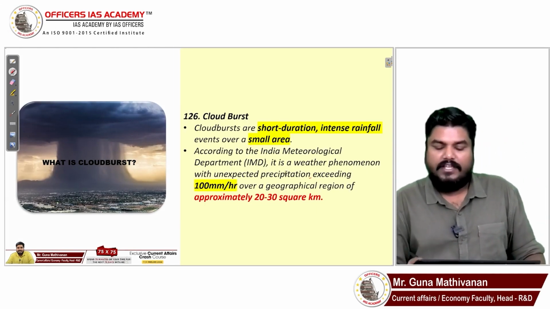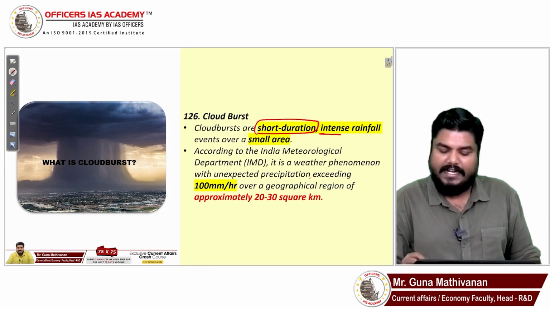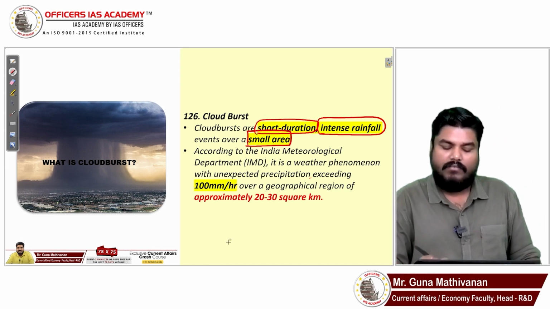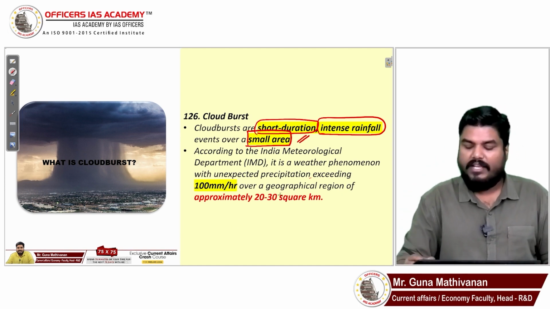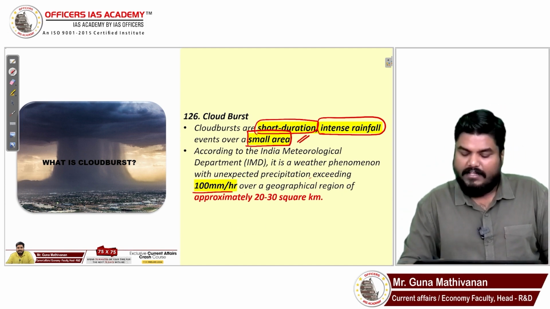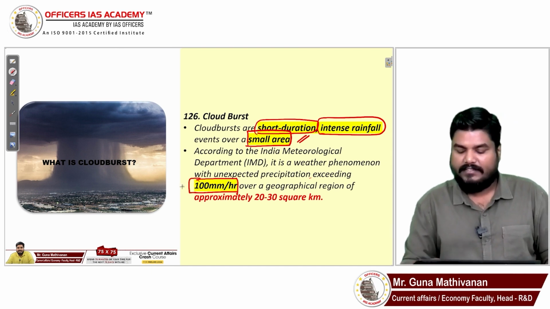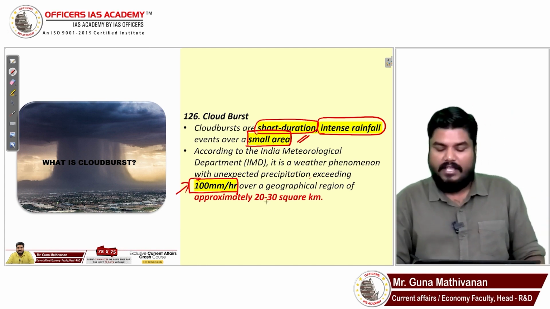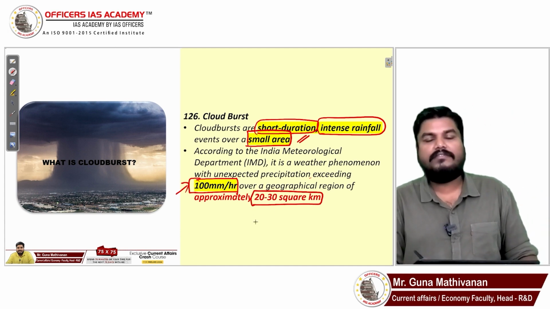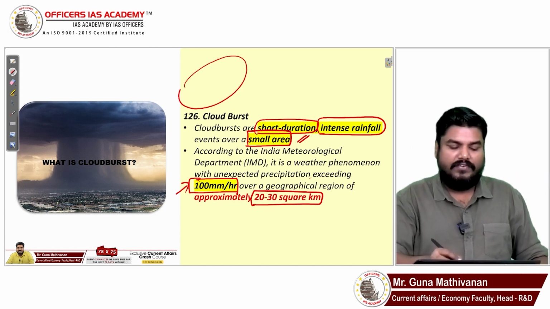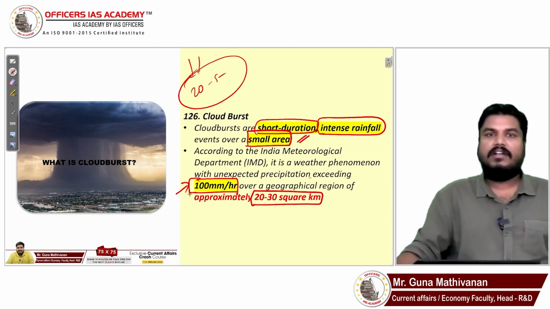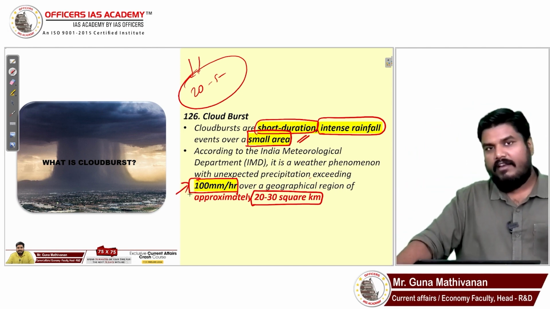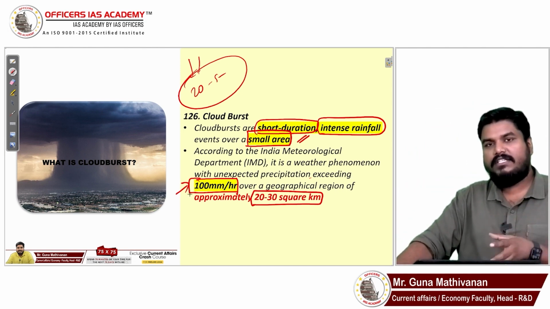Cloudburst. See, these are short duration, intense rainfall over a small area. Intense rainfall of a minimum of 100 millimeters per hour, when the precipitation exceeds 100 millimeters per hour in an area of 20 to 30 square kilometers. So, in an area of 20 to 30 square kilometers, if the rainfall results in 100 millimeters of rain in 1 hour, then we will call that situation a cloudburst.